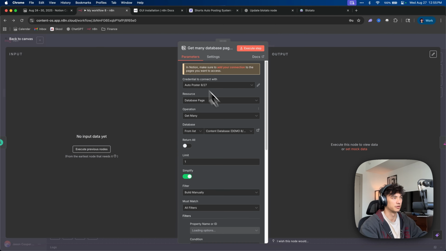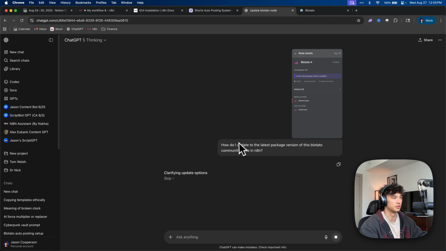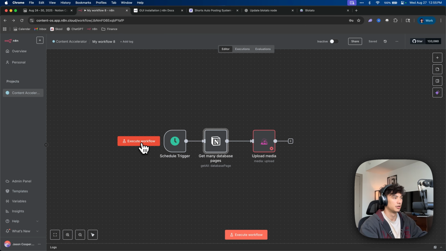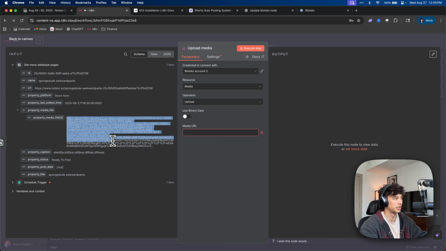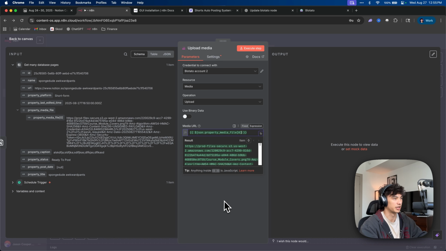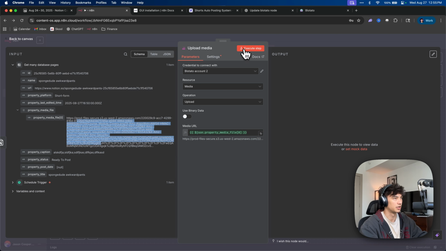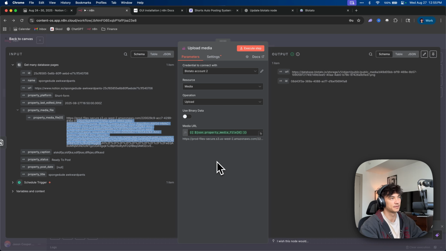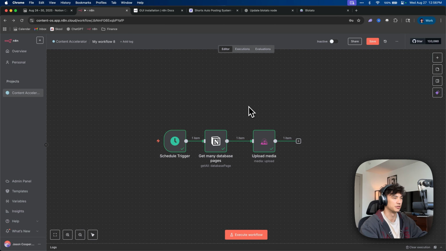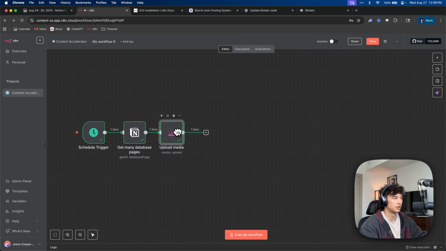And now we are going to do media upload, and the media URL here is going to be what we pulled from Notion earlier. Let's execute this. Let's deactivate this so we can execute it. All right, now let's activate this, and now we can pull that media file. So we can just grab that, drop it in here, and execute the step. Boom. All right, we're good to go. It uploaded, that was a PNG, so fine. All right, cool. Moving right along.